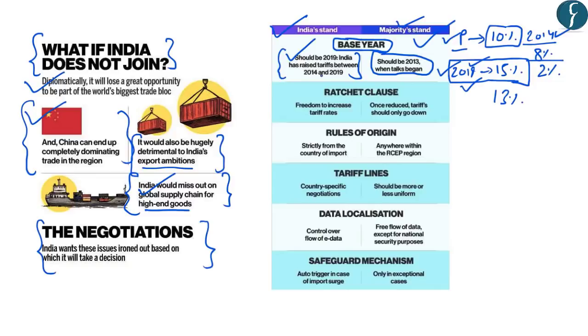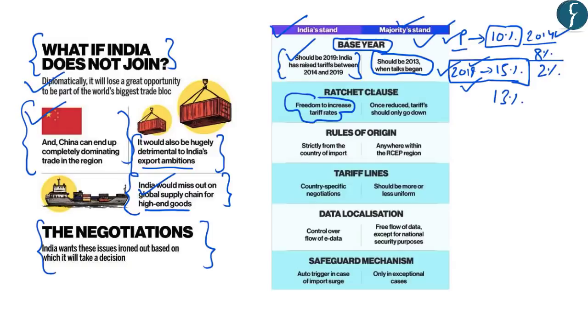However, most of the countries participating in the RCEP have said that the base year for the tariffs calculation should be 2013, and that is exactly when the RCEP talks started. Now, second is related to the freedom to increase or decrease tariff rates. In this, India's stand is that there should be freedom to increase the tariff rates. For example, if on a product P, the tariff is about 10%, India says that it should be free to increase or reduce the tariff.